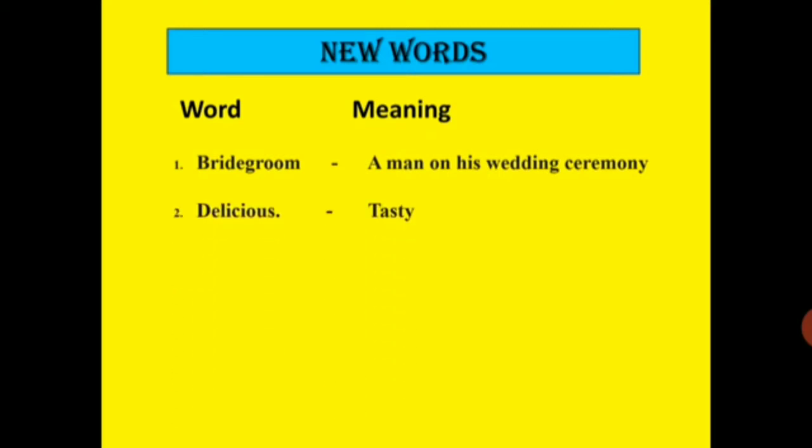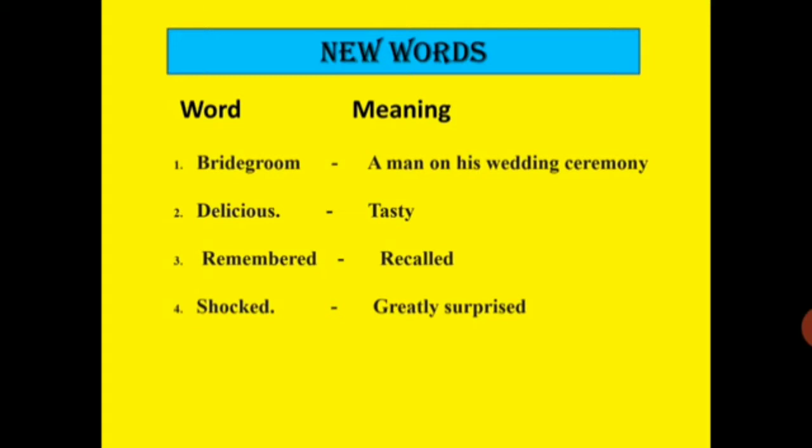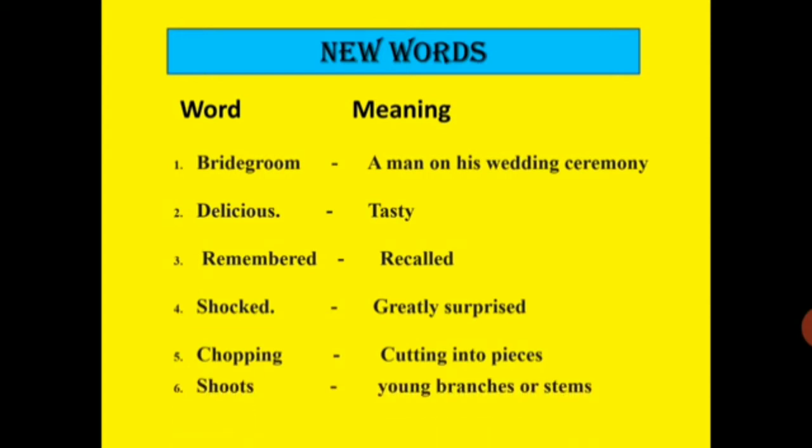Delicious. It means tasty. Remembered. It means recall. Next word is shocked. It means greatly surprised. Chopping. Cutting into pieces. Sixth word is shoots. It means young branches or stems.